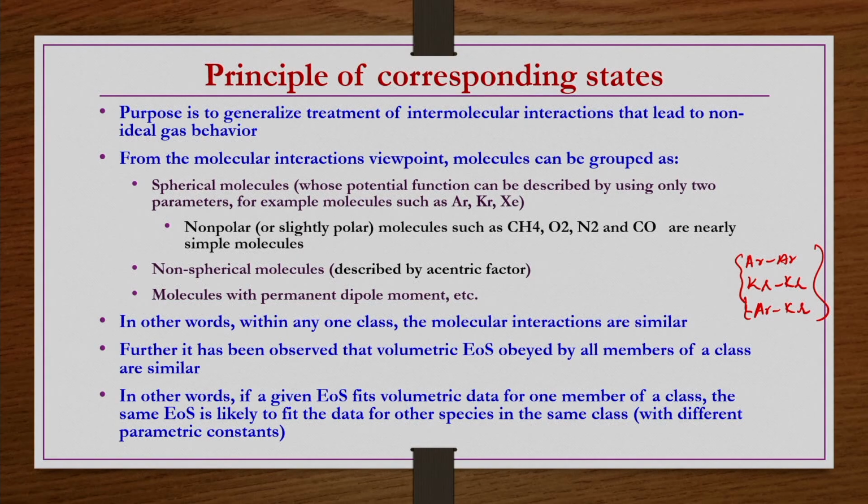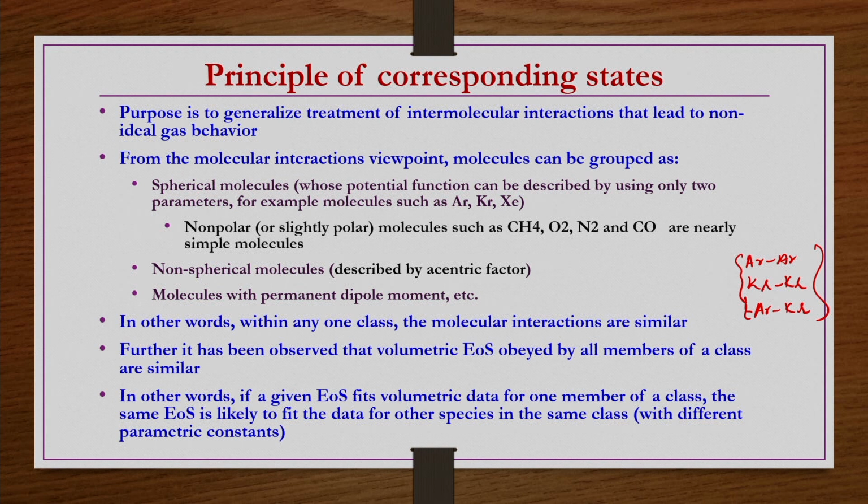So, if the molecules are of similar nature, then molecular interactions would also be of similar nature. Then their intermolecular potential functions would also be of similar nature. Then obviously, their equations of state are also going to be of a similar nature. In other words, if a given equation of state fits volumetric data for one member of a class, the same equation of state is likely to fit the data for other species in the same class, probably with different parametric constants.